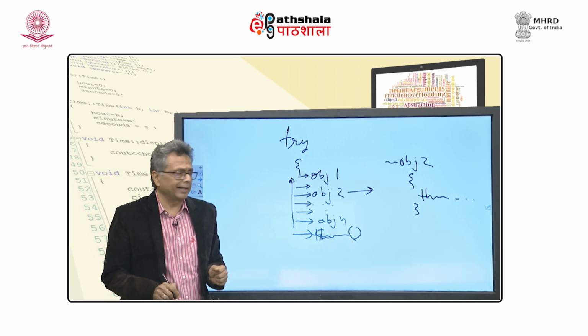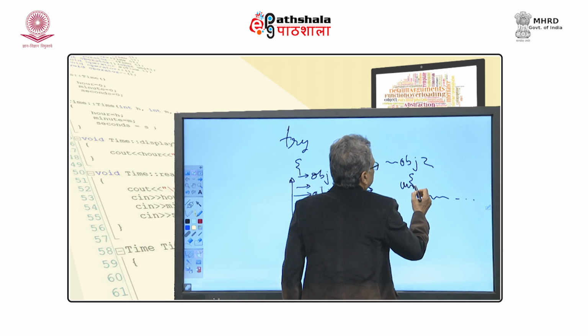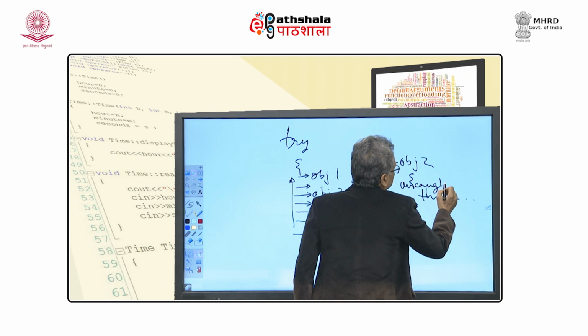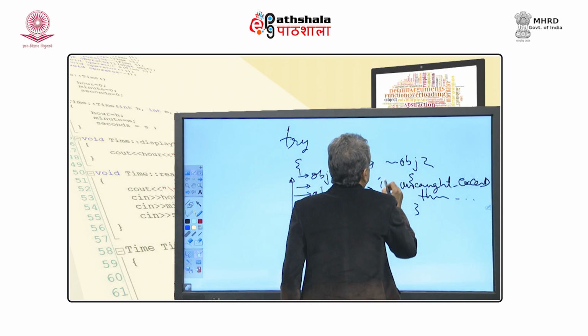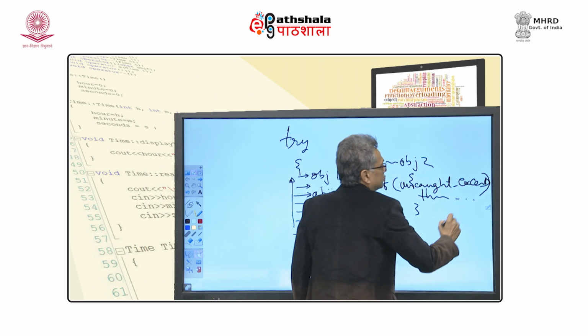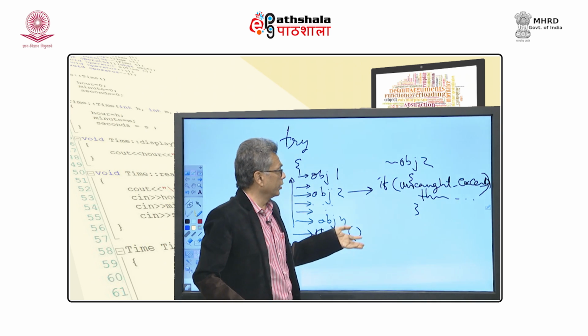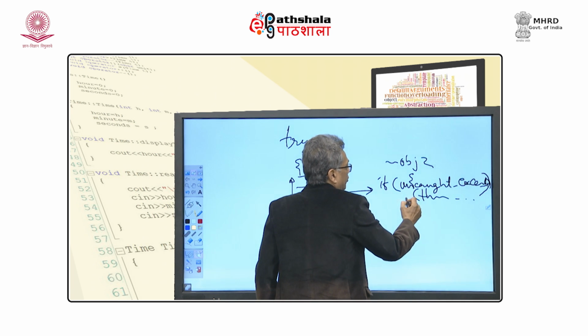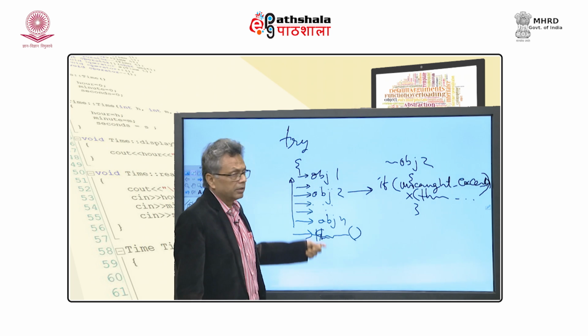How is it done actually? What I can do is I can use something called the uncaught exception function. I just say if uncaught exception, if there is an uncaught exception going on, do not throw, we will not do it. Otherwise, we may throw, because this object may be destroyed.